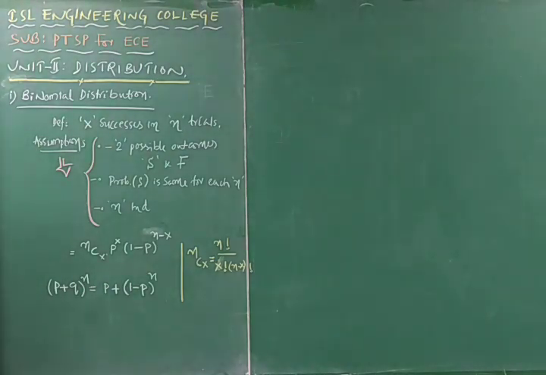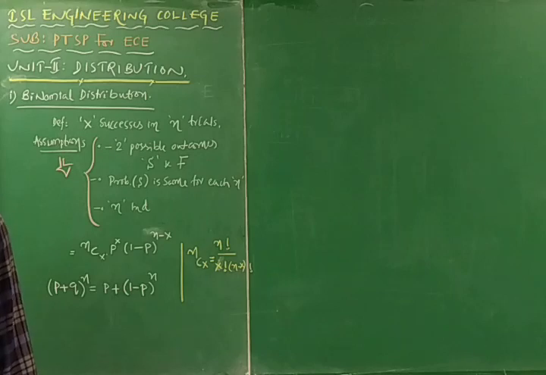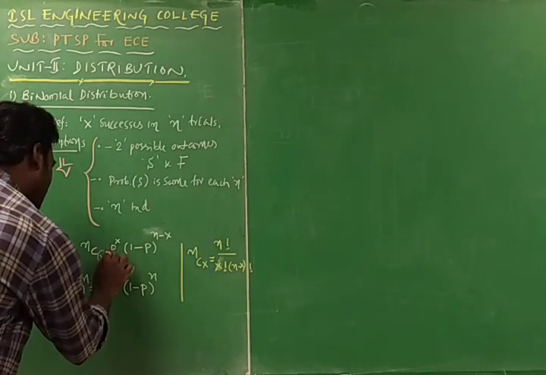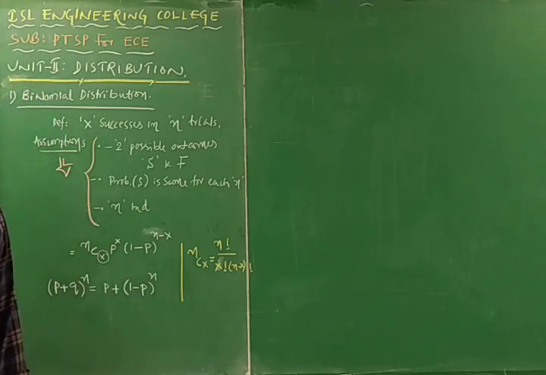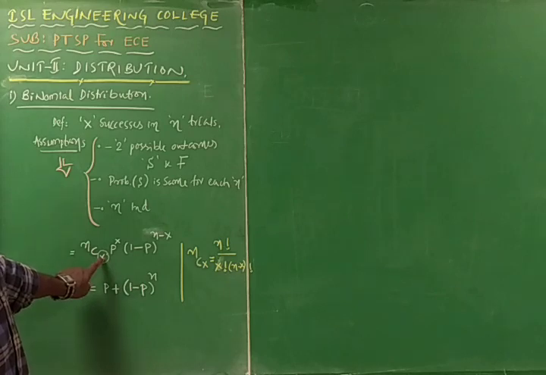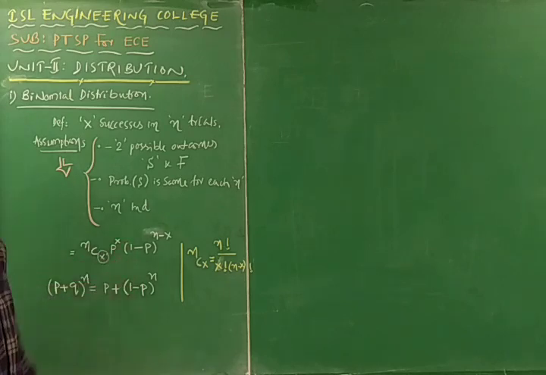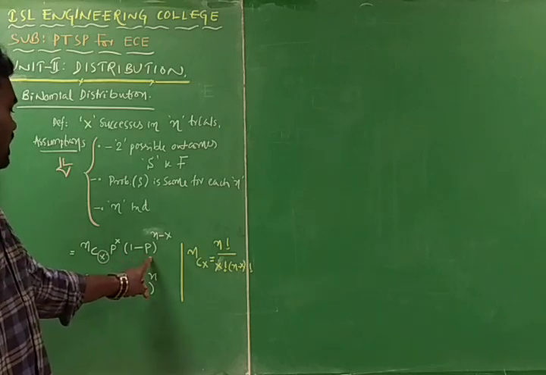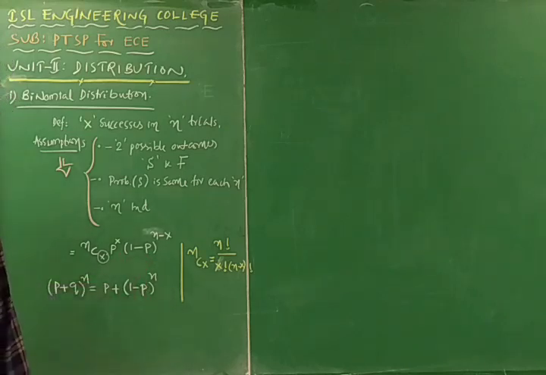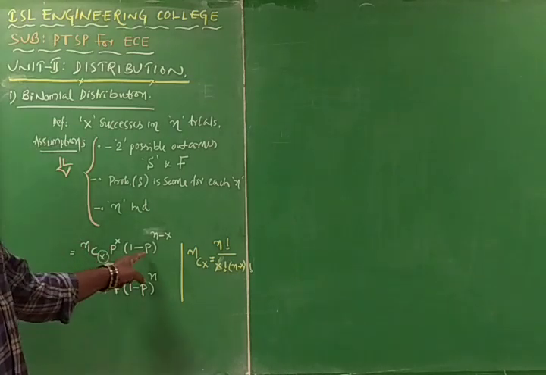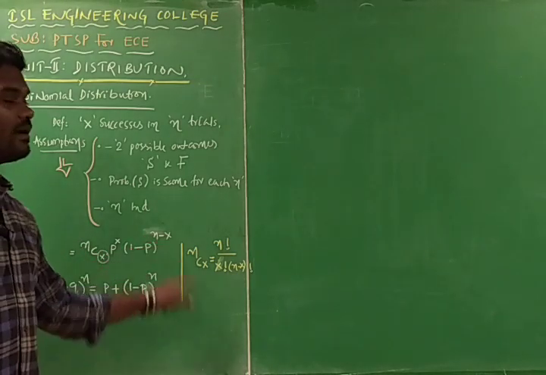Here we are going with the probability of getting X number of successes. P of X represents the probability of getting the successes, and 1 minus P is the probability of getting the failures, that is 1 minus P to the power of n minus x.